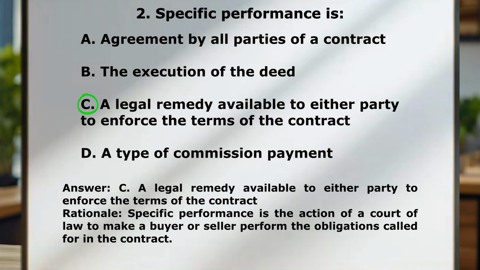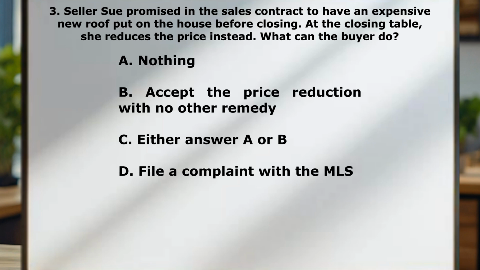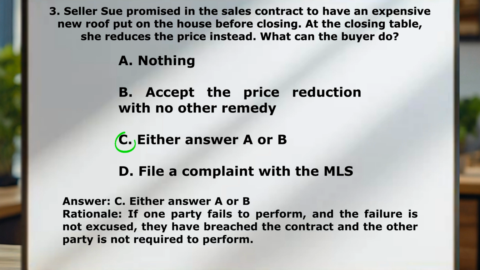some free, easy points. Question number 3, seller Sue promised in the sales contract to have an expensive new roof put on the house before closing. At the closing table, she reduces the price instead. What can the buyer do? A, nothing. B, accept the price reduction with no other remedy. C, either answer. D, file a complaint with the MLS. Correct answer here is C.